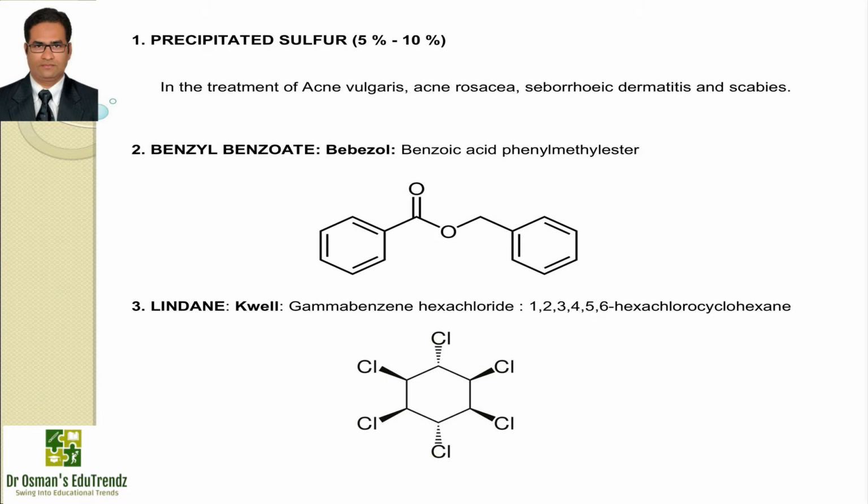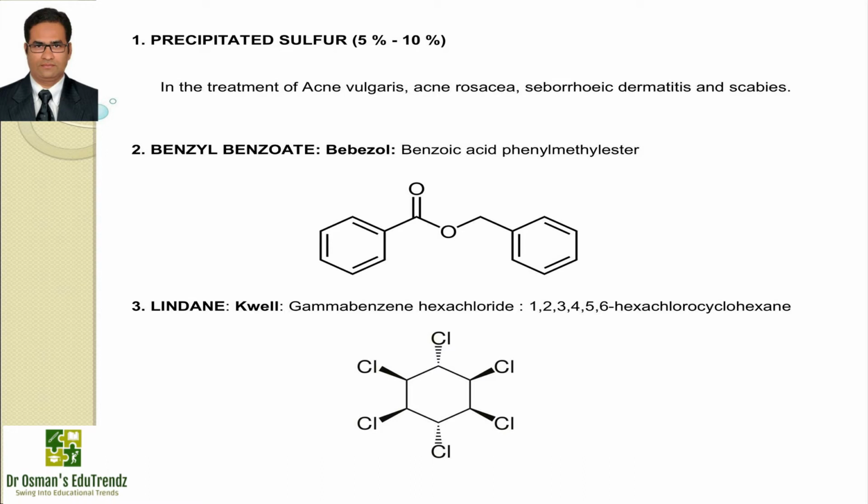Now moving on to the widely used scabicides and pediculosides, we have examples like precipitated sulfur. Precipitated sulfur and colloidal sulfur are used in the form of lotions, creams, powders, soaps and bath additives for treatment of acne vulgaris, acne rosacea, seborrheic dermatitis and scabies. Sulfur may kill the adult scabies mite. Sulfur is sometimes used to treat lice on very small infants, pregnant women and nursing women. In general, it is used only when permethrin or other medication cannot be used.